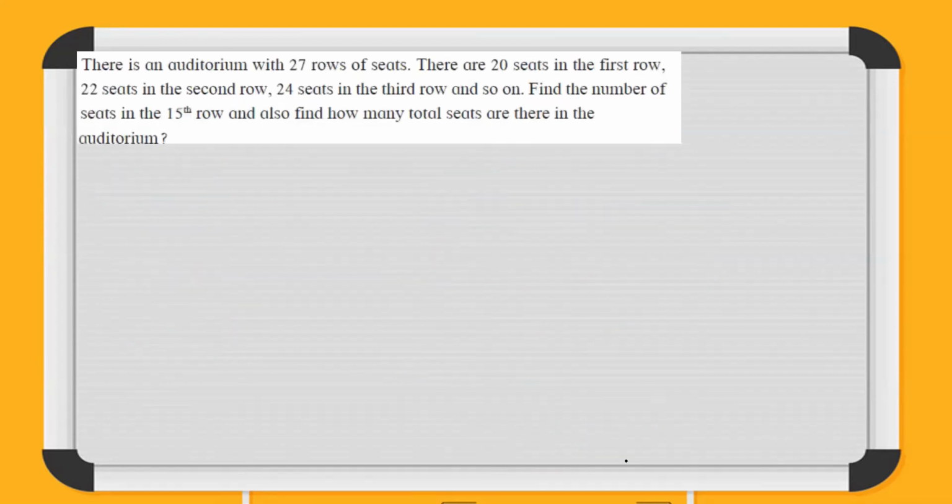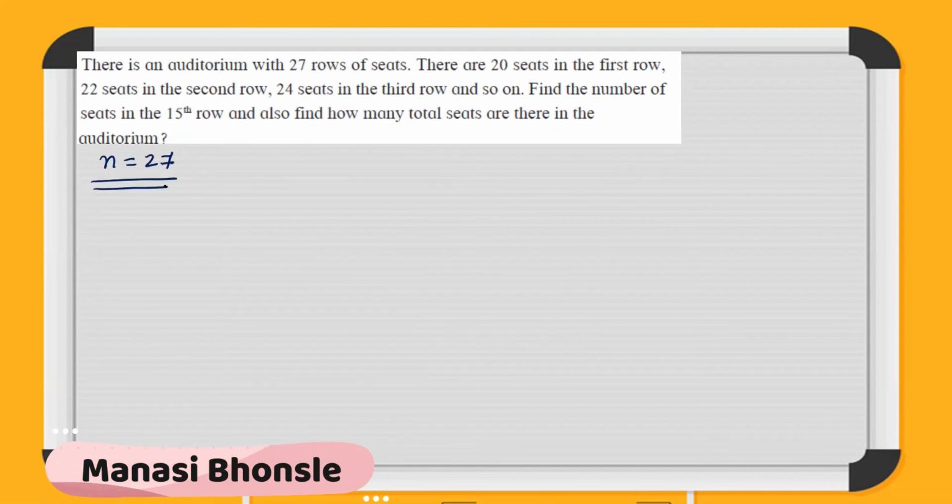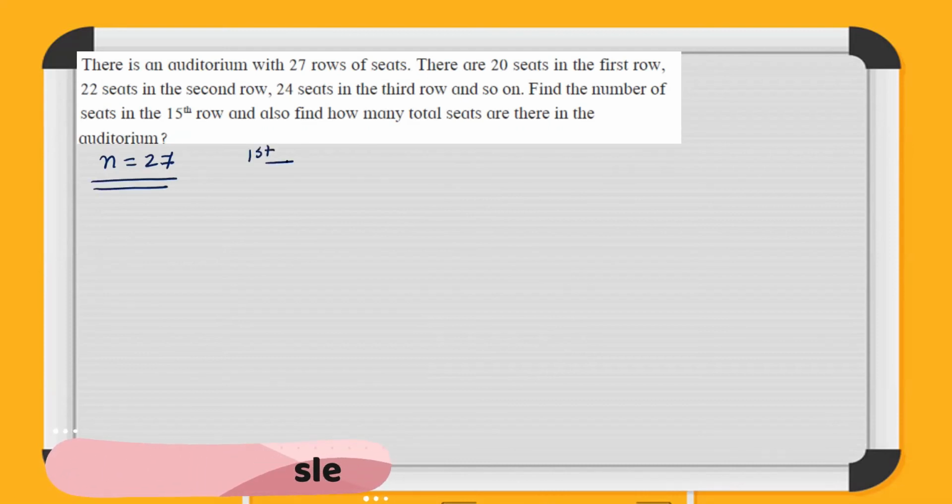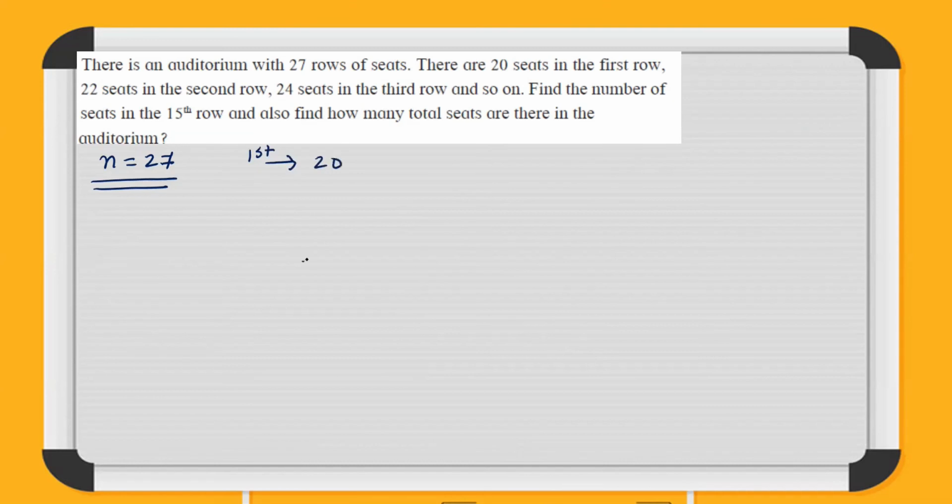Right. Next one. There is an auditorium with 27 rows of seats. There are 20 seats in the first row, 22 seats in the second. There are in all 27 rows. That means n is equal to 27. First row comprises 20 seats, second row comprises 22 seats, third row comprises 24 seats, and so on.